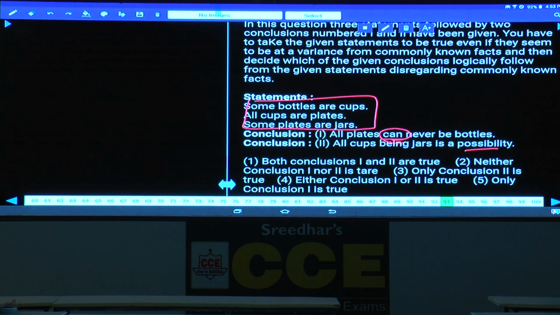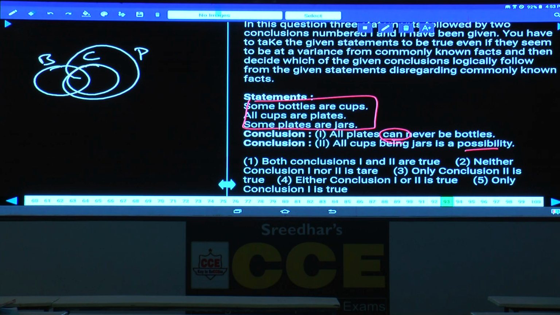Now, some bottles are cups. Some of the bottles are cups. Next, all cups are plates, and some plates are jars. Some of the plates are jars. Now the first one, all plates can never be bottles. Here can stands for possibility and never is negative possibility, and this can be written as all plates are bottles is not possible.